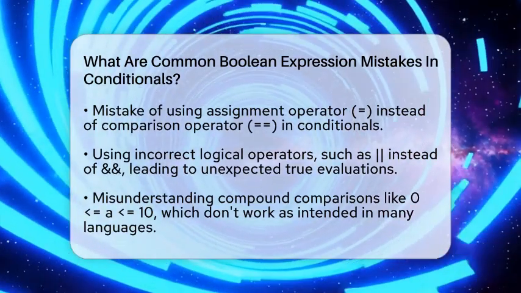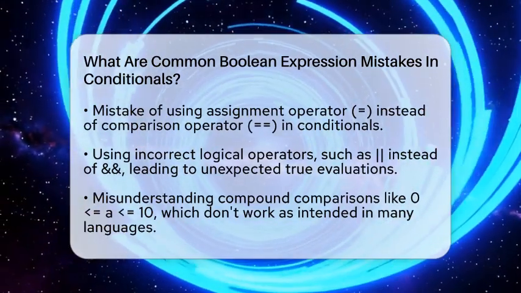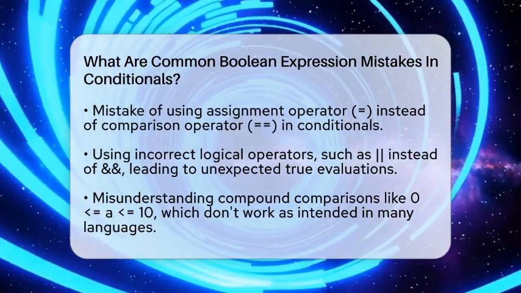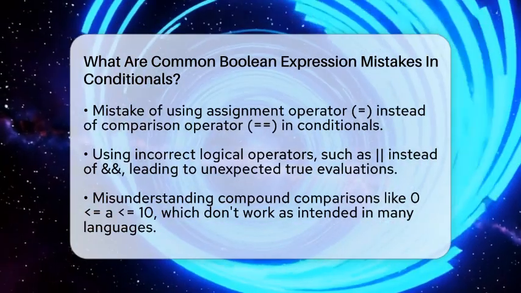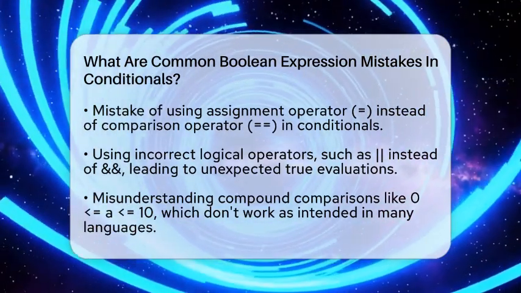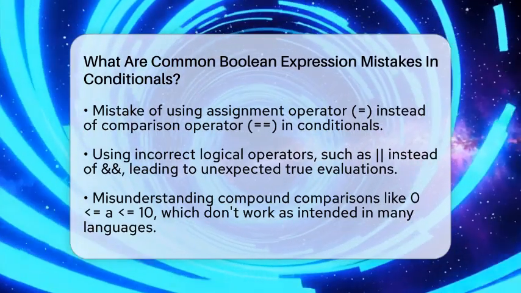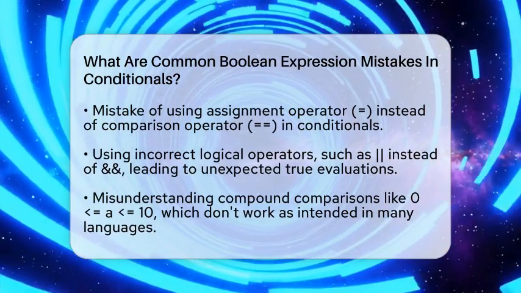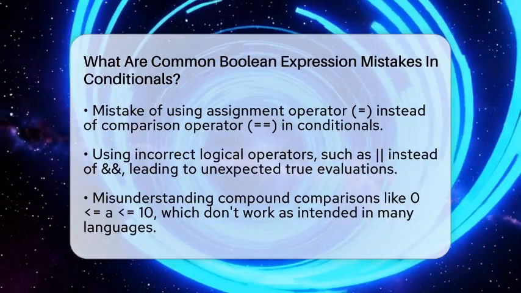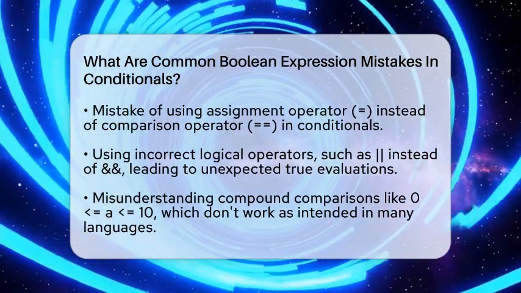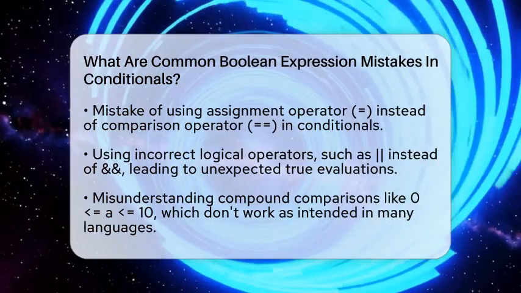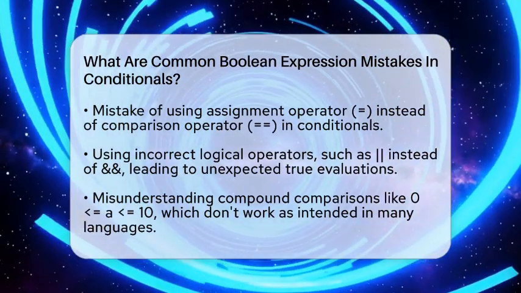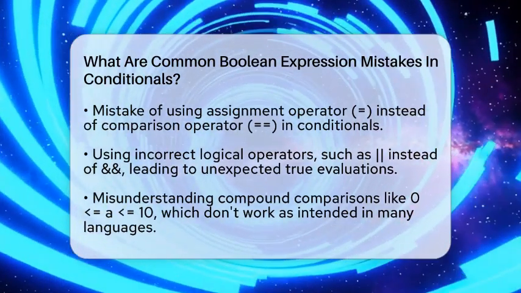One common mistake is using the assignment operator, which is the equal sign, instead of the comparison operator, which is two equal signs. For example, writing if x = 5 actually assigns 5 to x, instead of checking if x equals 5. This makes the condition always true because assignment returns the value assigned. To check for equality, you need to write if x == 5.